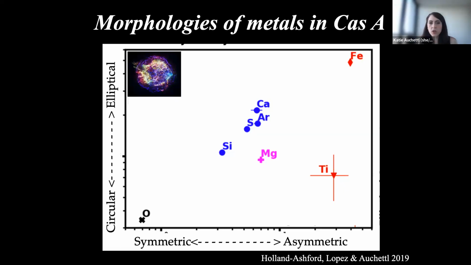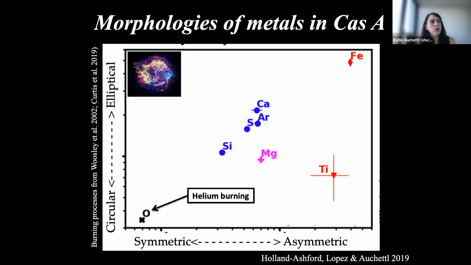And this is what he actually found. Essentially, he was able to show how the different elements are distributed in terms of asymmetry or ellipticity. What we have here is that different elements are color-coded based on their different burning processes that produce these.